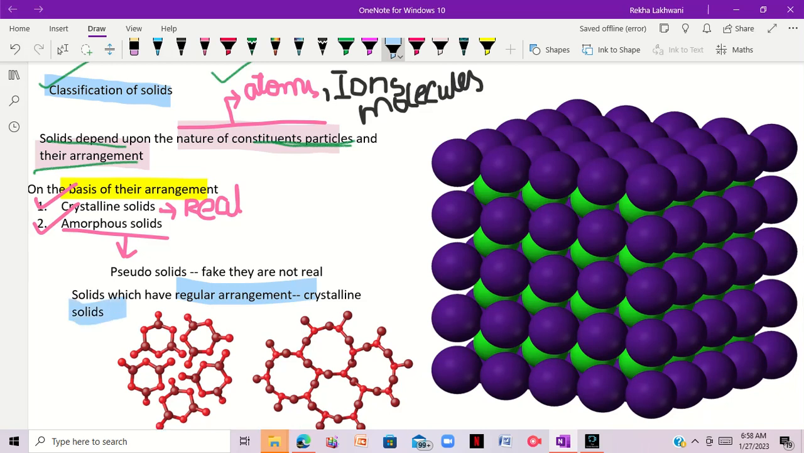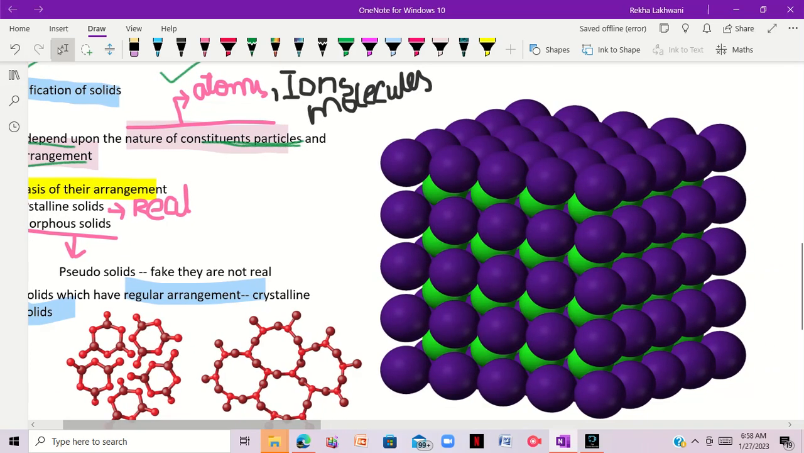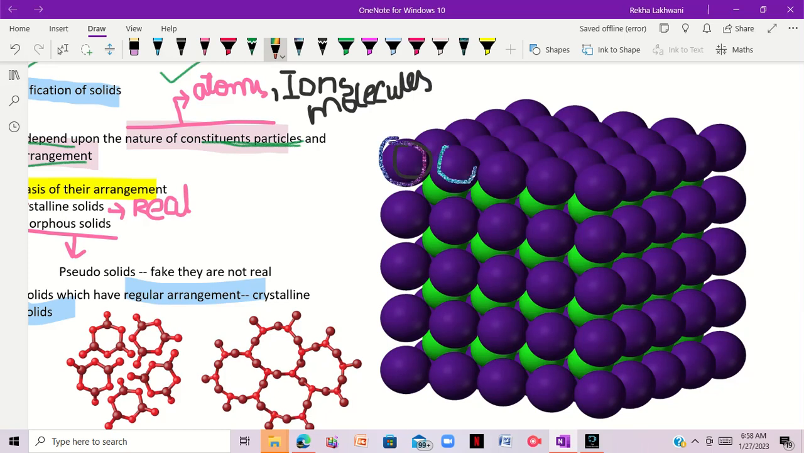For example, we have a good example over here, as you can see in the given diagram. These solids have a regular arrangement. They are arranged in a regular pattern, which means the arrangement repeats its pattern again and again. The same pattern goes on.